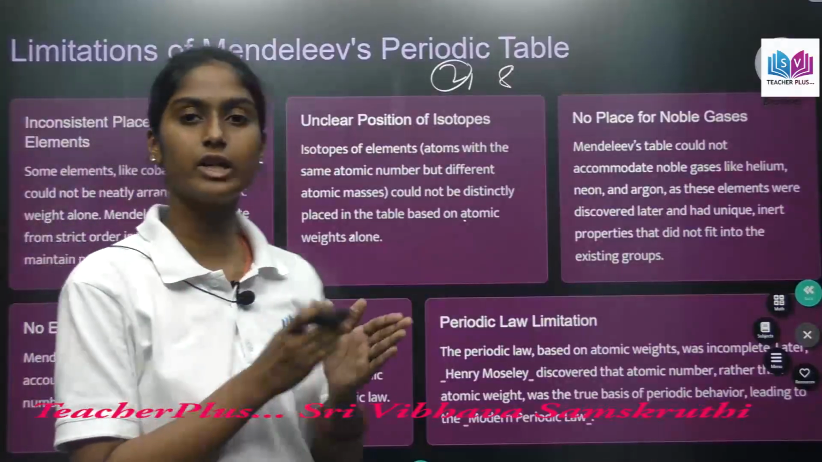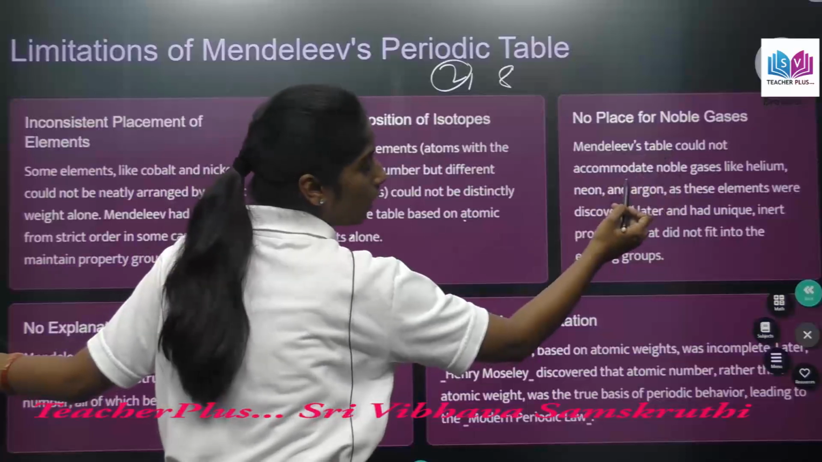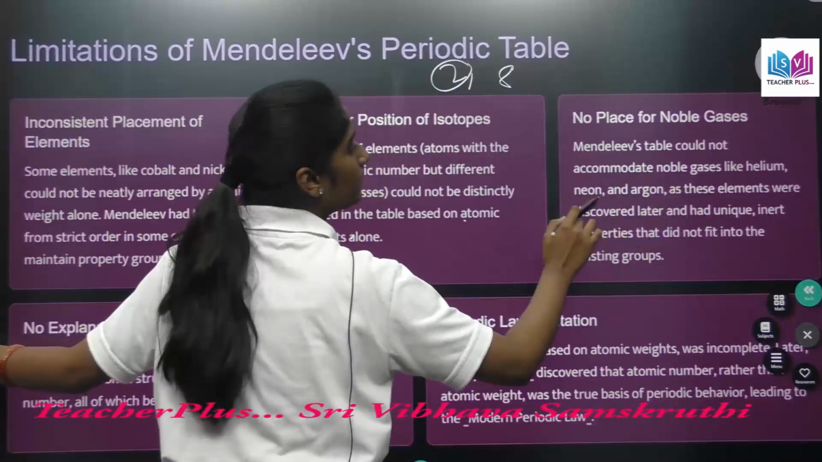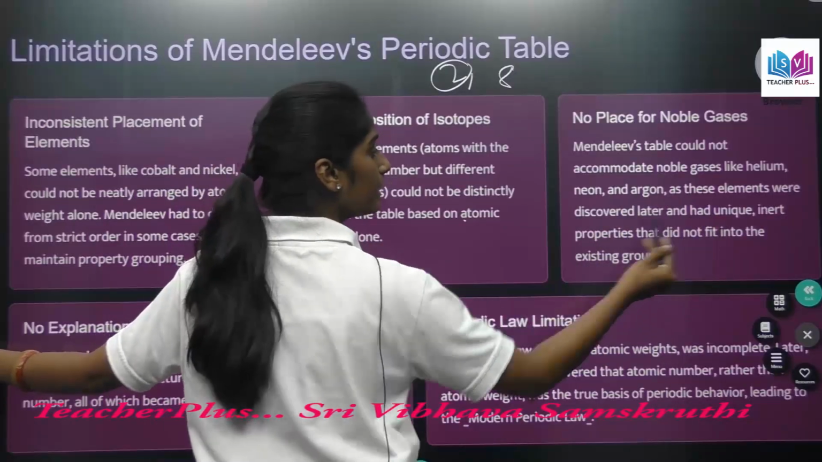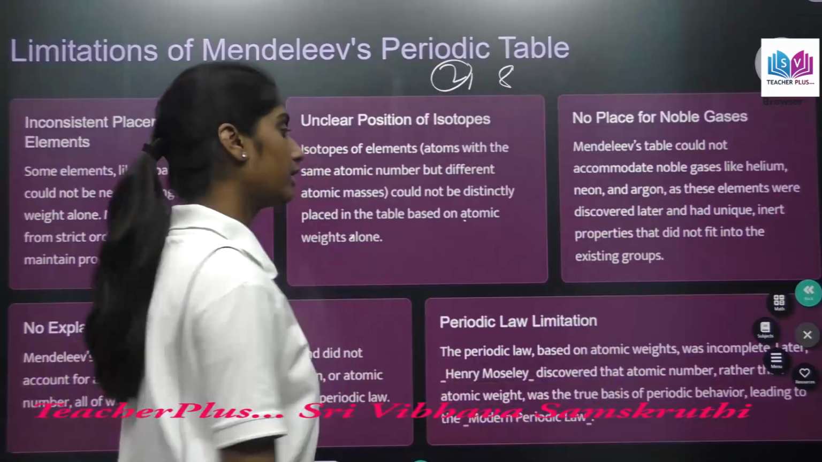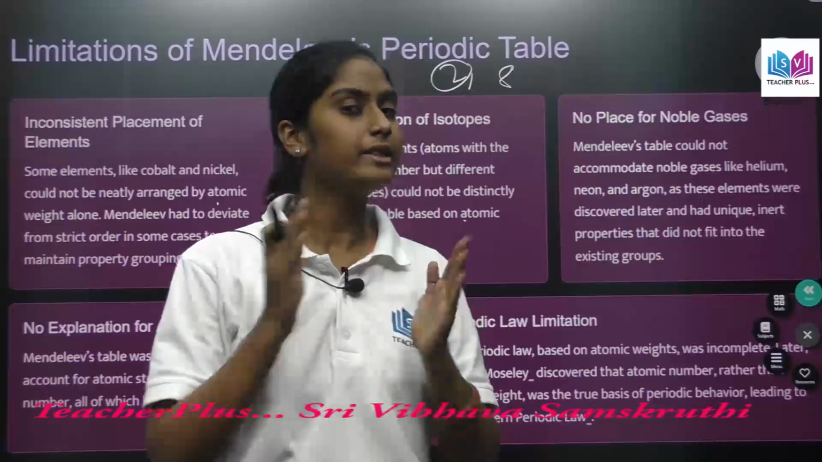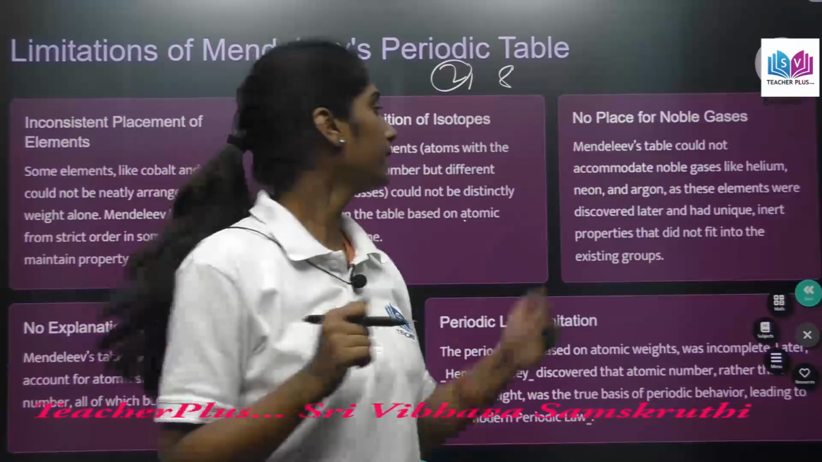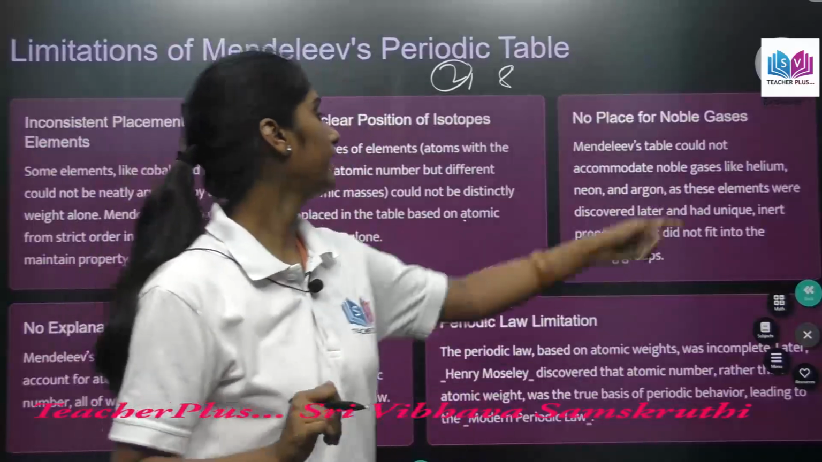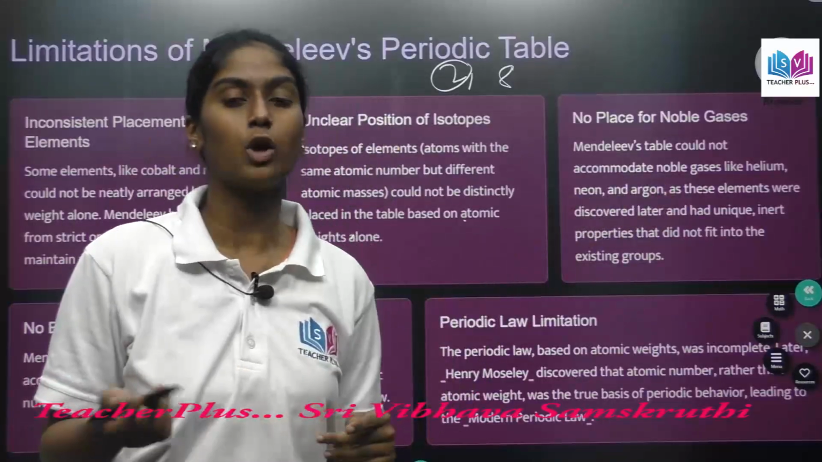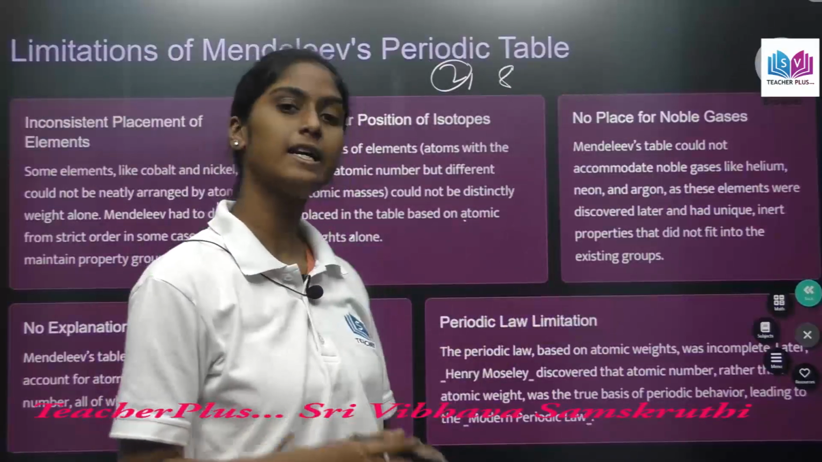So after a long time, these noble gases were discovered, and Mendeleev's table could not accommodate noble gases like helium, neon, argon, as these elements were discovered later and had unique inert properties that did not fit into existing groups. As they are stable already, unlike other elements, they have unique properties, right? But in Mendeleev's table, there was no place for noble gases like helium, neon, argon, xenon, krypton, radon.